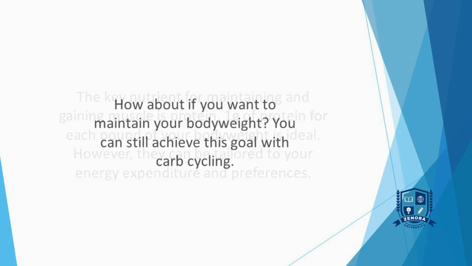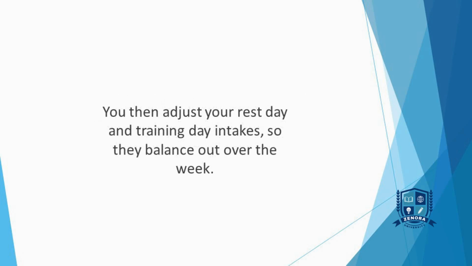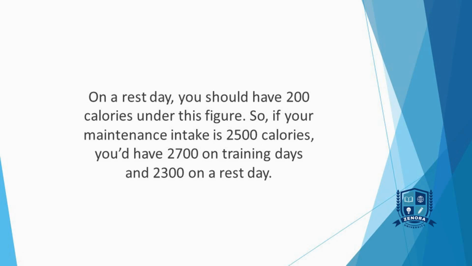How about if you want to maintain your body weight? You can still achieve this goal with carb cycling. You simply need to choose one of the above methods. You then adjust your rest day and training day intakes so they balance out over the week. One way of doing this is to consume 200 calories more than your recommended maintenance level on your training day. On a rest day, you should have 200 calories under this figure. So, if your maintenance intake is 2,500 calories, you'd have 2,700 on training days and 2,300 on a rest day.